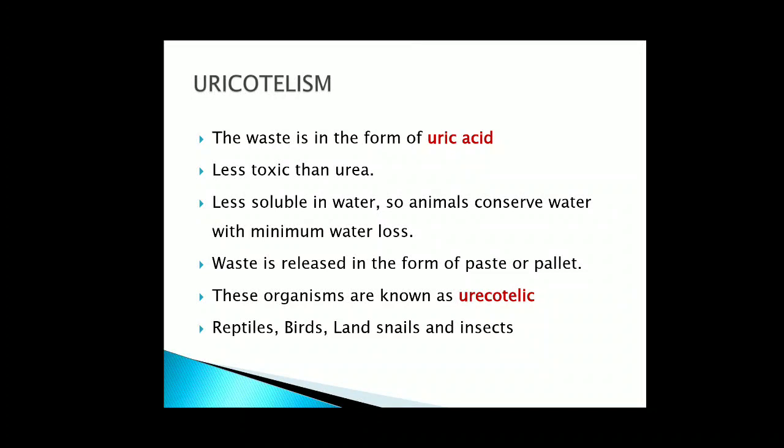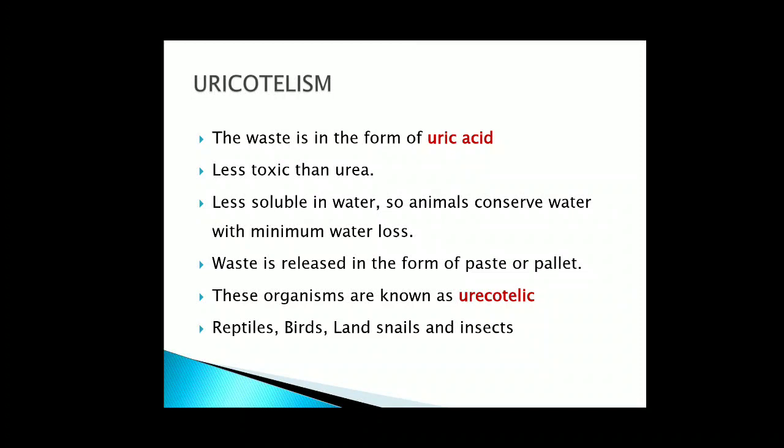So this ammonia changes into uric acid crystals. These uric acid crystals do not need water for elimination and are non-toxic, and they are almost insoluble in water. So they help in conserving the water in these animals which live in very dry conditions.